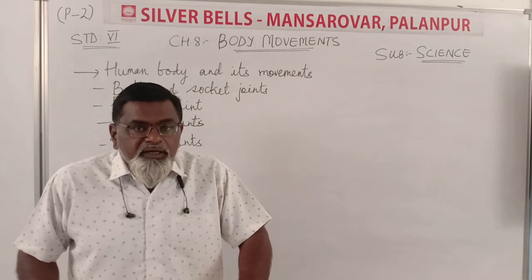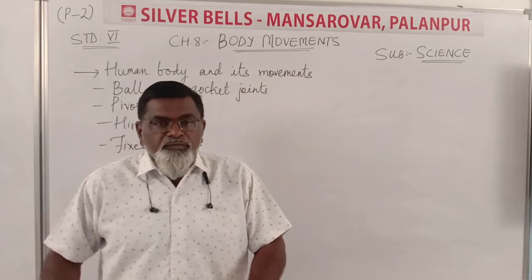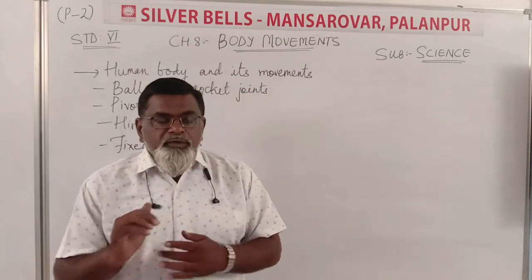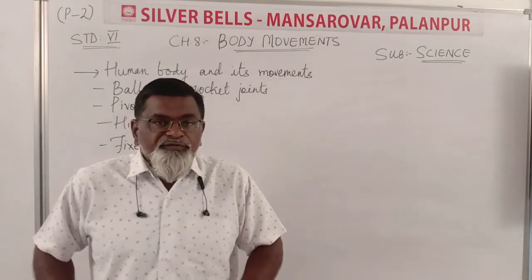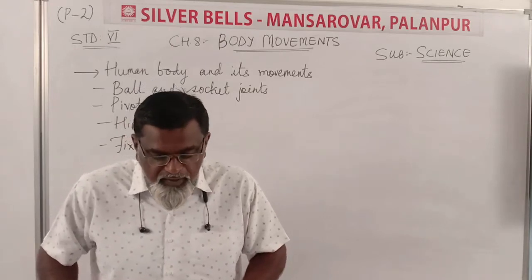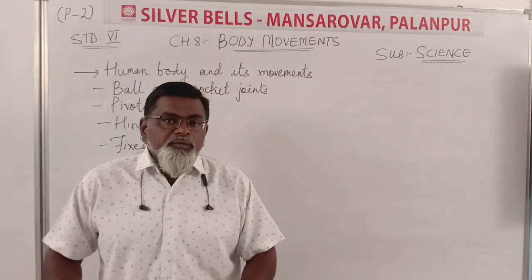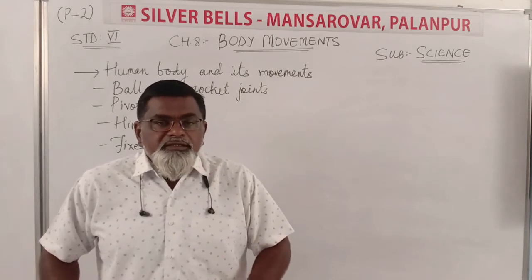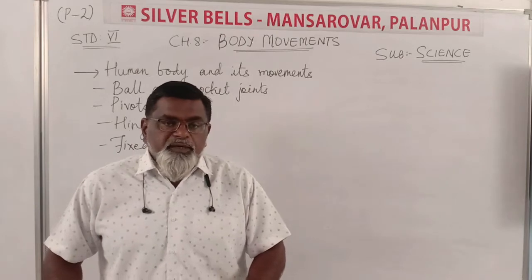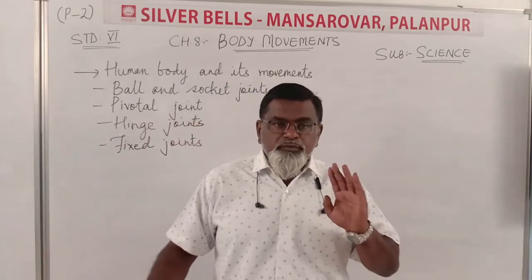As in the last part, we have studied the body movements. We have studied that our human body skeleton is covered by flesh and skin and all other materials. Each and every movement of our body is based on the joints which we have studied earlier in the first part. So which are the main joints?